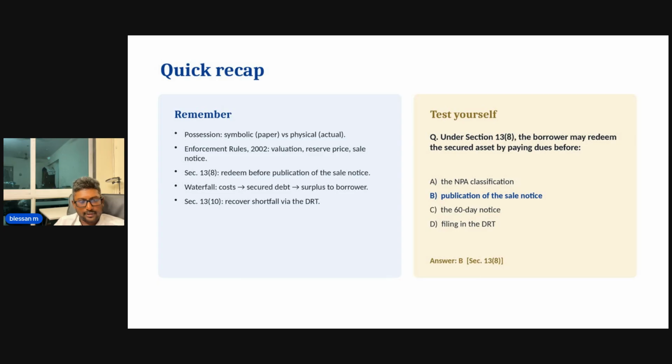Physical possession is more attractive, but symbolic possession can suffice for a sale notice. Then there is the enforcement rule, which talks about the finer points of how to publish the sale notice, what should be in the sale notice, how valuation should be done, and how title search reports have to be. And Section 13A talks about the redemption rights, the right to redemption. This is the most important thing that you have to remember: the right to redemption is virtually lost once the sale notice is published.